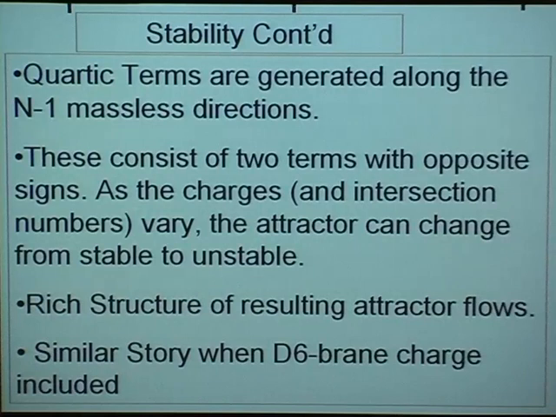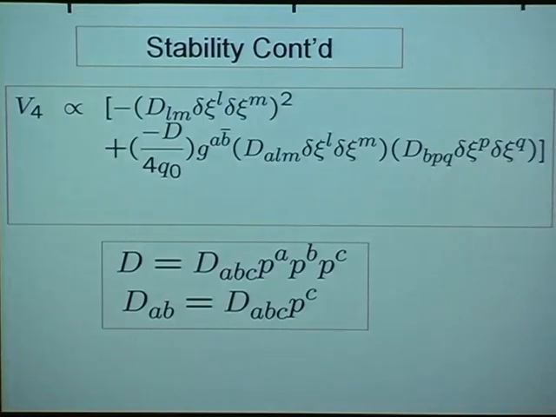This is a little algebraically complicated. Some tricks using group theory can prove quite useful. But anyway, the bottom line is interesting, and I'll just show it to you. The details are not important. The first correction is at quartic order, and there are two terms, and they come with opposite sign.